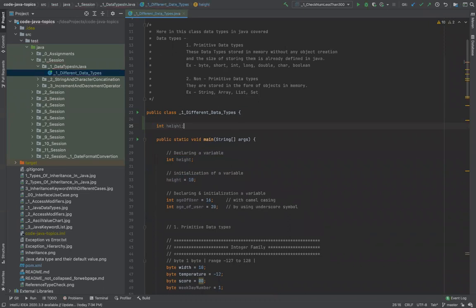All that matters is if it is here, that means all the methods present inside this class can have access to it, because this is a member of the class and any method can access it. But if it is inside a method, anything within the method, only that can access this variable. No other methods can access it, because the scope is called scope, S-C-O-P-E. The scope of the variable is limited to the method if it is defined inside the method.